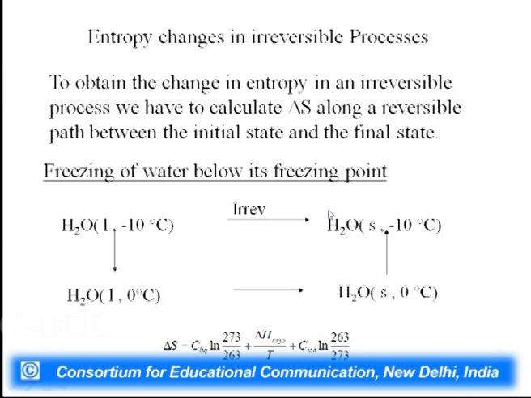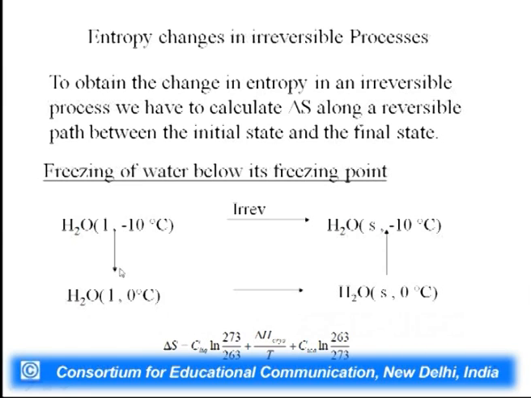Now, how do we calculate delta S for this process? The way we can do it is, since heating and cooling can be done reversibly, first bring it to 0 degrees, the melting point, where the liquid to solid process is reversible, and then you again decrease the temperature.